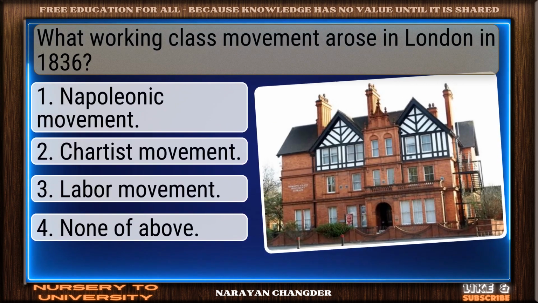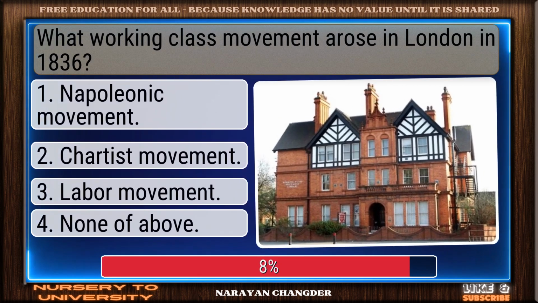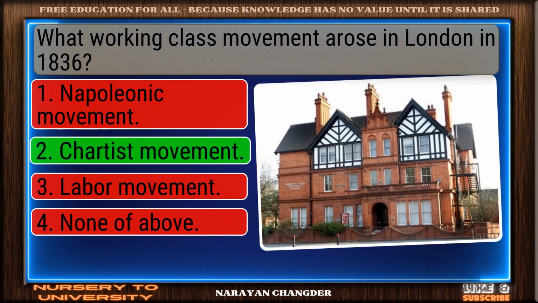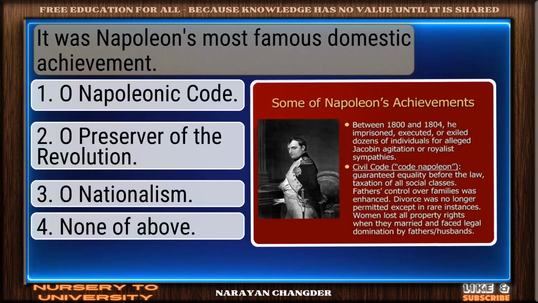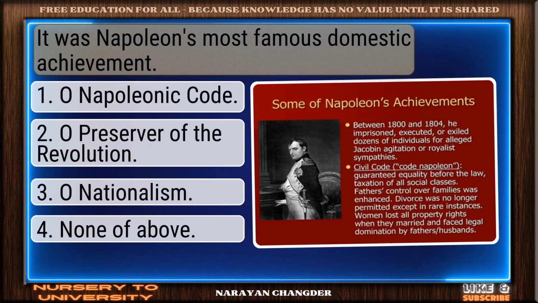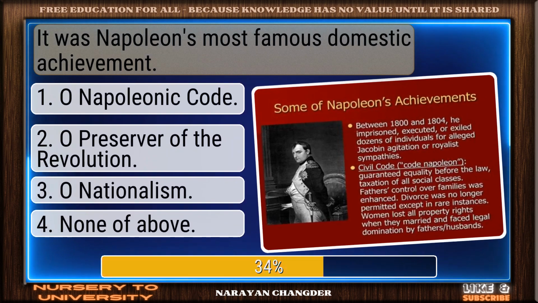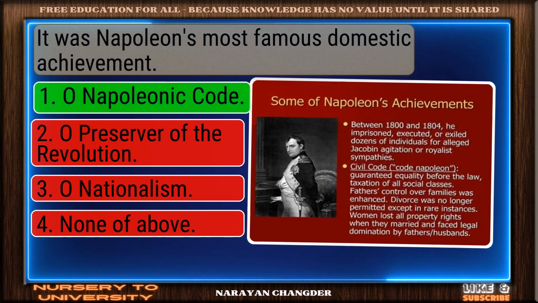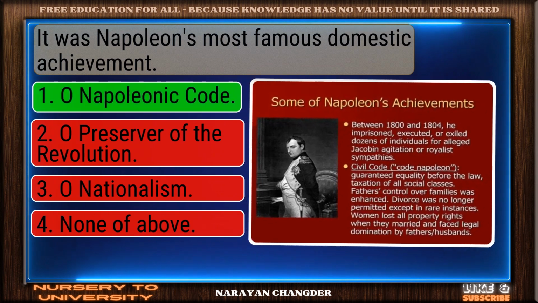What working class movement arose in London in 1836? Nicely done. Chartist movement is a solid answer. It was Napoleon's most famous domestic achievement. Correct response. Napoleonic Code is the most accurate answer.